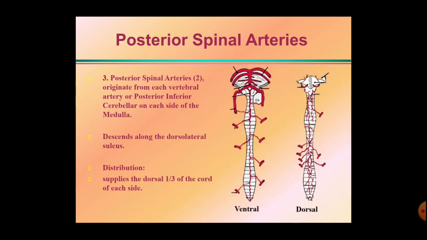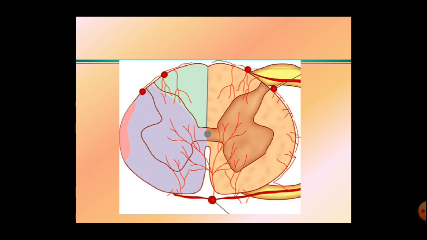Now the next branch, the posterior spinal arteries. The posterior spinal arteries are the two branches from the vertebral artery. They run through the posterolateral sulcus, the dorsolateral sulcus of the spinal cord, to supply the dorsal 1/3 of the spinal cord. In this small picture we can find the distribution of the anterior spinal artery as well as the posterior spinal artery. This is the anterior 2/3 of the spinal cord supplied by the anterior spinal artery, and this is the posterior 1/3 which is supplied by the posterior spinal artery.